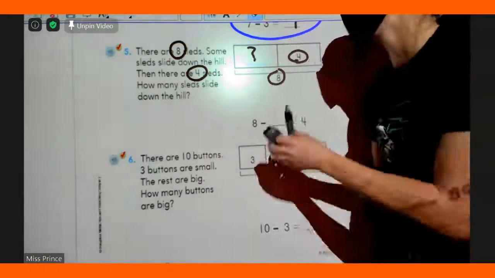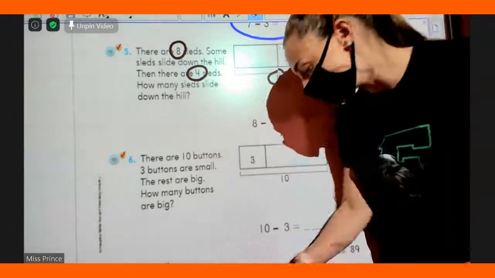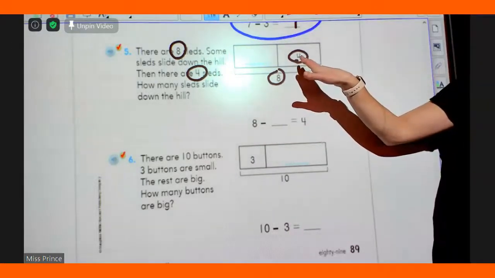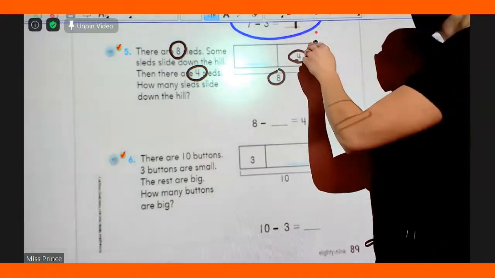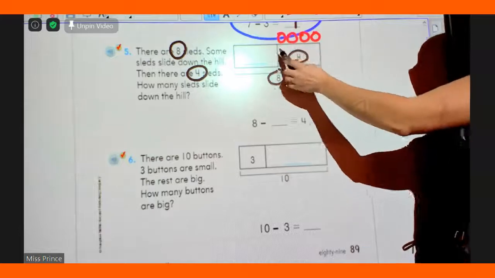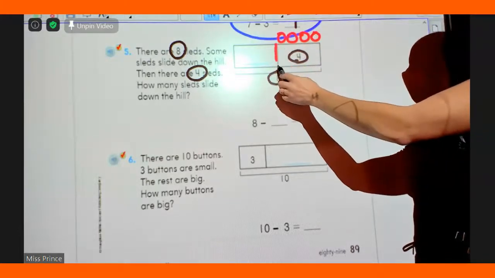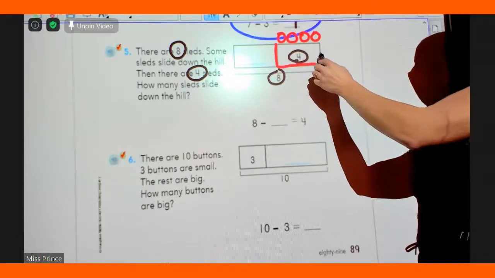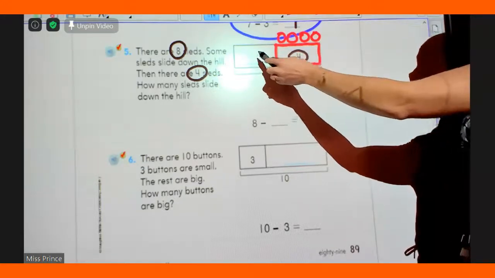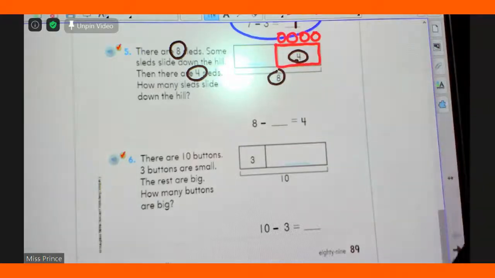That's our mystery number, boys and girls. So, watch what I do. How many circles go above the 4? 4, right? 1, 2, 3, 4. Keep them over here. You don't want them to cross over into that spot, because that's for our mystery number.